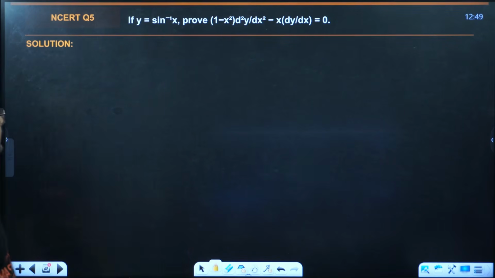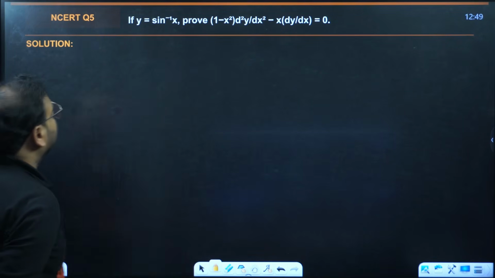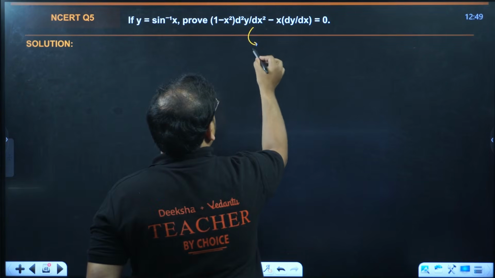Alright. Next, question number 5. y equals sine inverse of x, prove that. Okay, this is the condition. Actually, look at this carefully. This is the second derivative.